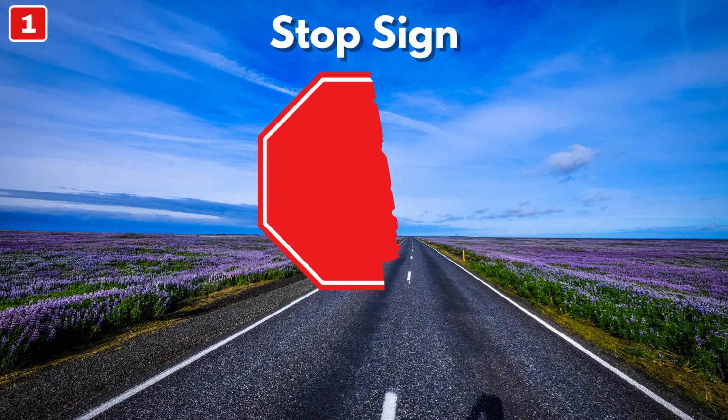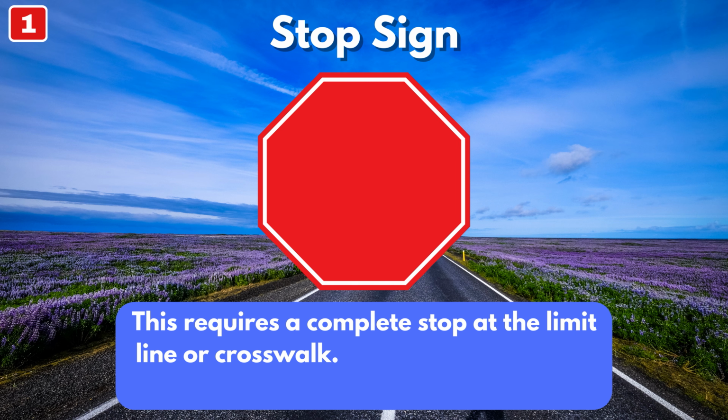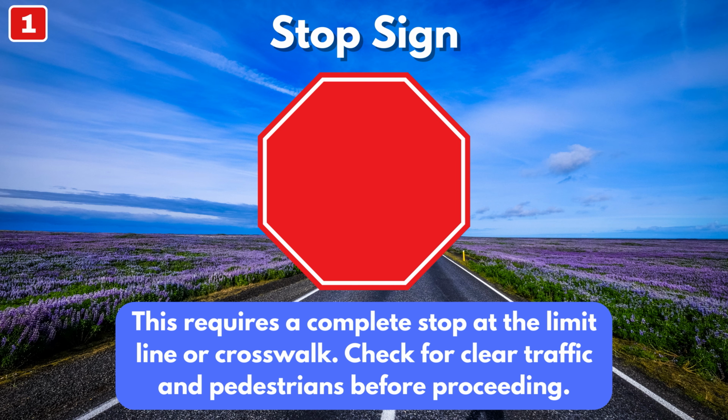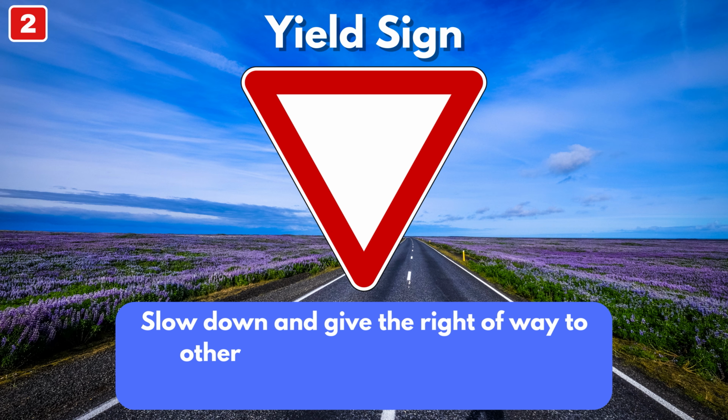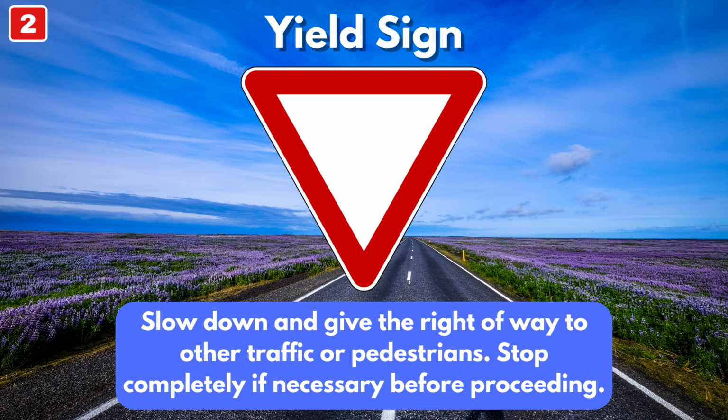Stop sign. This requires a complete stop at the limit line or crosswalk. Check for clear traffic and pedestrians before proceeding. Yield sign. Slow down and give the right-of-way to other traffic or pedestrians. Stop completely if necessary before proceeding.